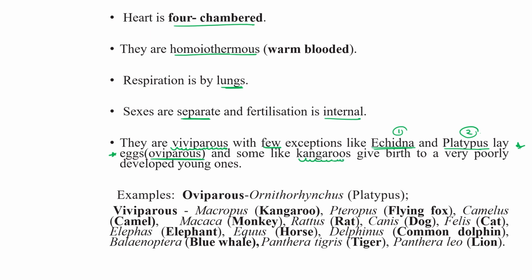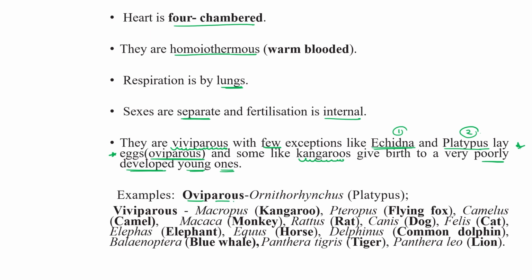Actually, kangaroo is a viviparous type of animal, but it gives rise to a very poorly developed young one. The remaining development of the young one occurs within the pouch only. Right? So this is how this one is different. So, few exceptions, you have to learn these two names.